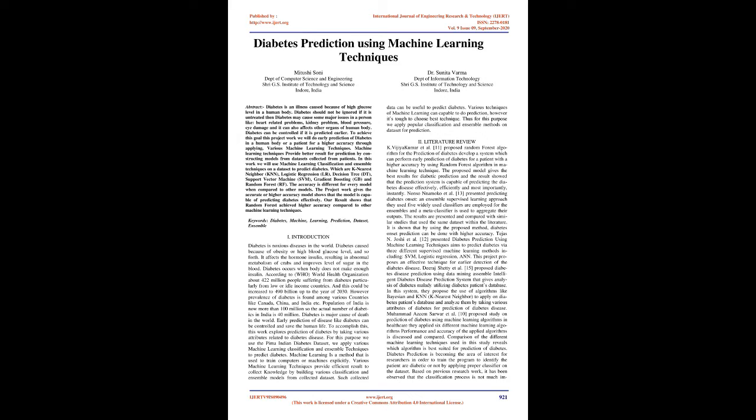Introduction. Diabetes is a noxious disease in the world. Diabetes is caused by obesity or high blood glucose level, and so forth. It affects the hormone insulin, resulting in abnormal metabolism of carbs and raising the level of sugar in the blood. Diabetes occurs when the body does not make enough insulin. According to WHO, the World Health Organization, about 422 million people suffer from diabetes, particularly in low or middle income countries, and this could increase to 490 million by the year 2030.